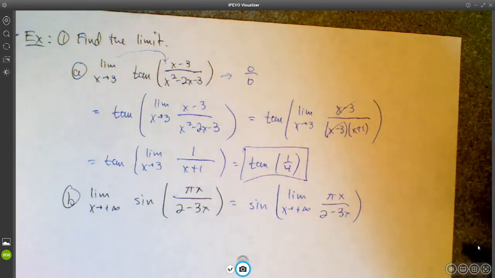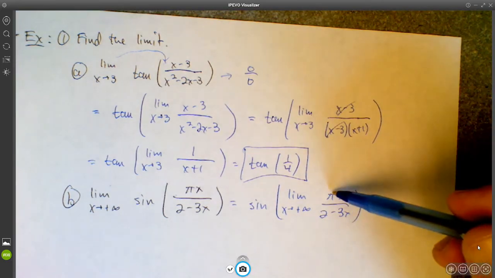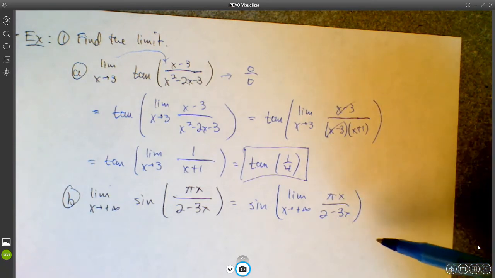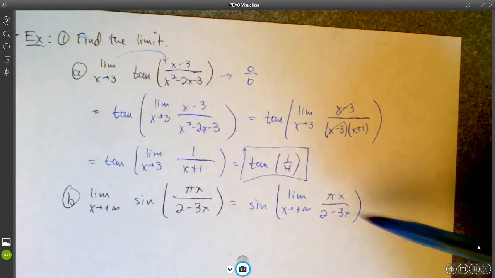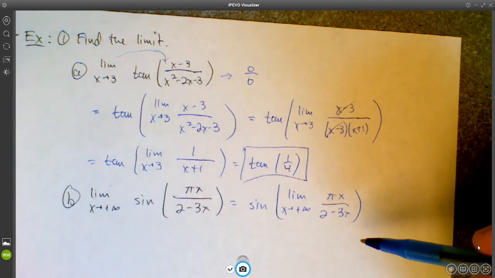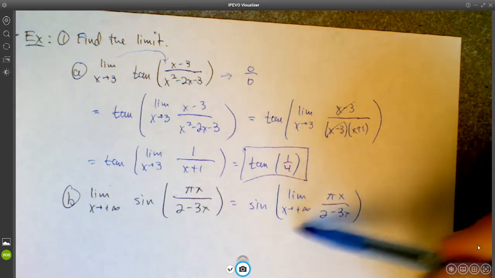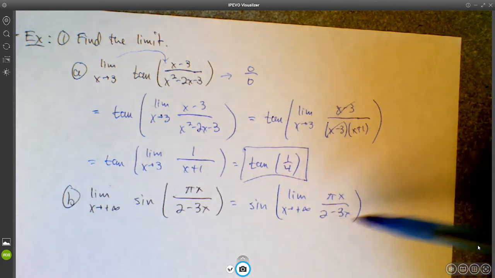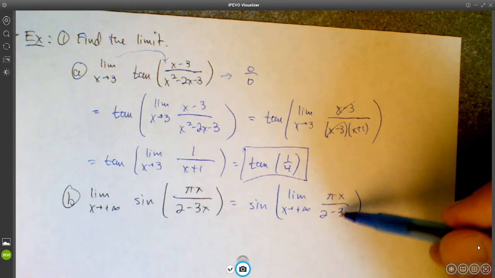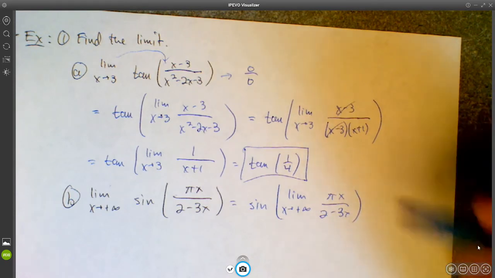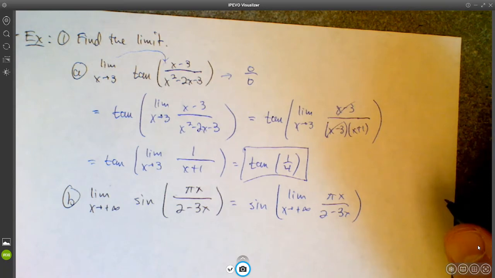But notice that these are really polynomials. It's kind of weird because we have pi as a coefficient in the numerator, but pi is just a number, right? It's just like saying 7x over 2 minus 3x or something like that. Only instead of 7, of course, it's pi, about 3.14. Well, what we learned about limits as x approaches infinity of rational functions is that the limits are equal to the ratio of the leading coefficients. Or maybe a better way to say it is that only the leading term really matters. All of the other terms are negligible.